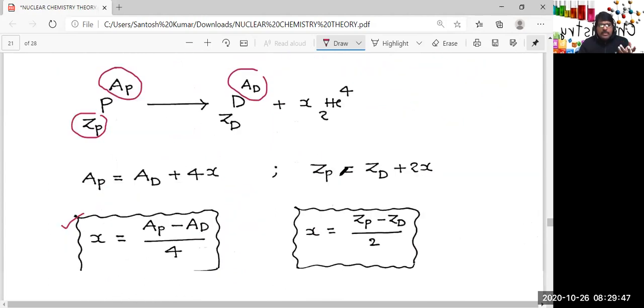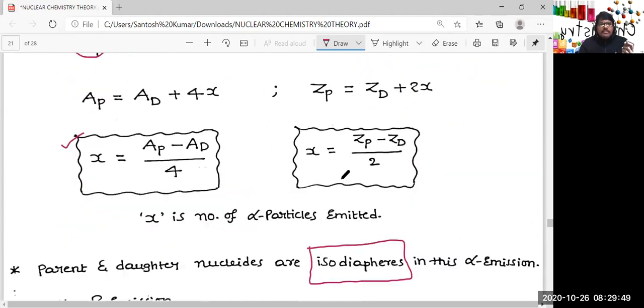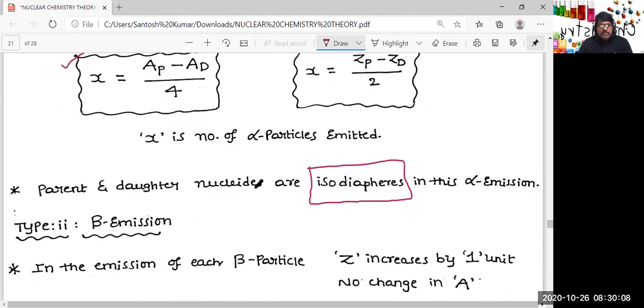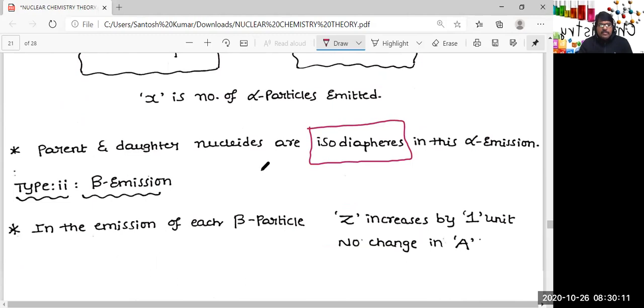But in alpha emission, you can verify the options. We cannot remember all these things. But here, if only alpha emission takes place, definitely there will be some relation between the parent nuclide and daughter nuclide, and the parent and the daughter nuclides are said to be isodiaphers. Right. This is about alpha emission, the mode of disintegration we are discussing. Under that, the primary effects we are discussing.